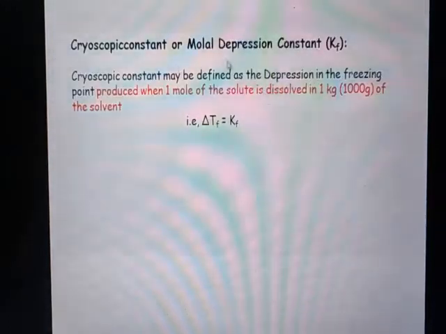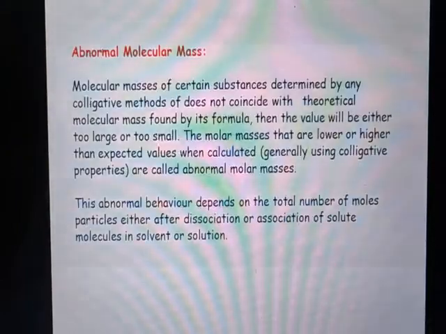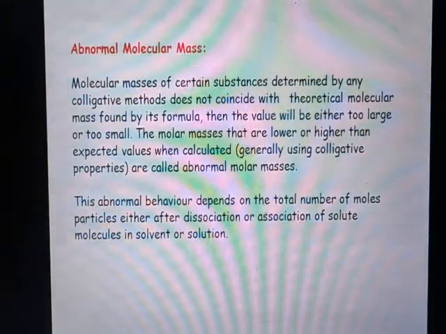And the cryoscopic constant can be defined as the depression in the freezing point produced by dissolving 1 mole of a solute in 1 kg of a solvent, and that is indicated with the relation delta TF is equal to Kf. And the next one is abnormal molecular mass and Van 't Hoff factor. Abnormal molecular mass.